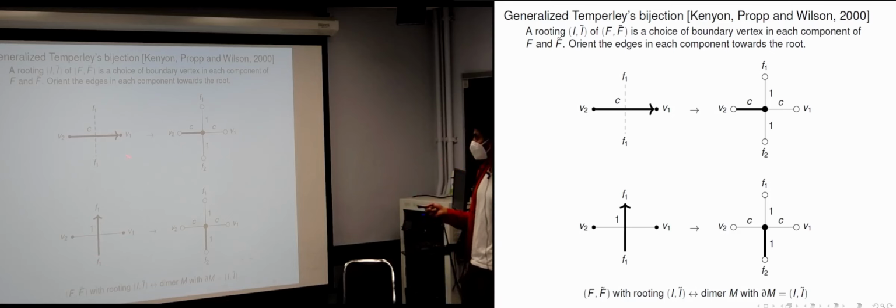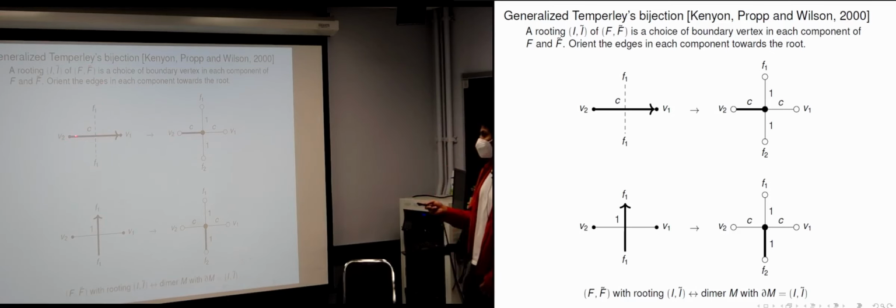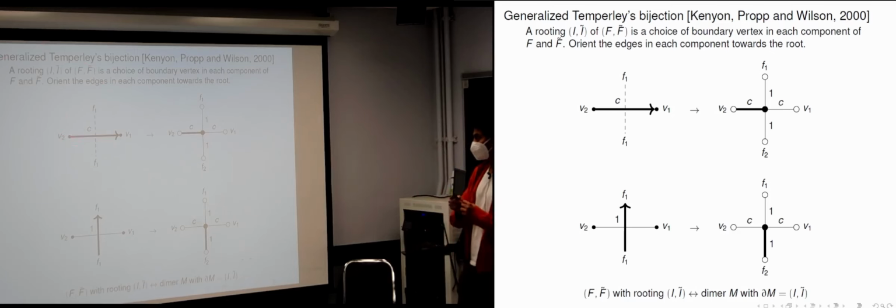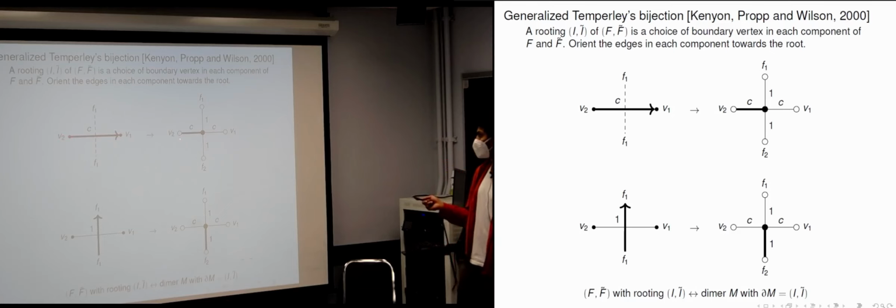So this procedure associates to each grove and dual grove a dimer cover. So why is this going to be a dimer cover? Notice that each white vertex has to be used, because a grove has to be spanning, which means that there is some edge in the grove that is incident to each vertex. And when you orient things towards the root, there's going to be one outgoing edge from each vertex, and that outgoing edge is going to determine which edge is in the dimer cover.